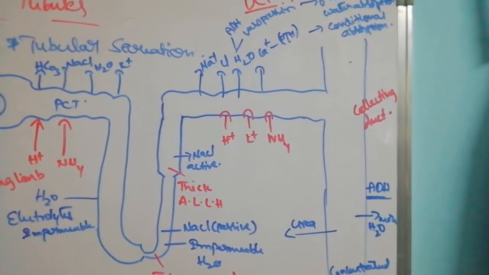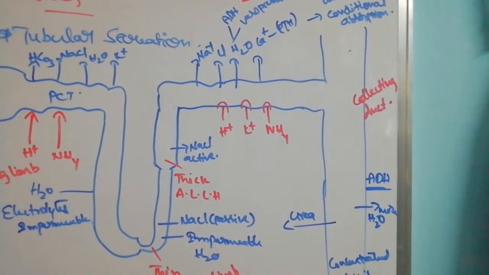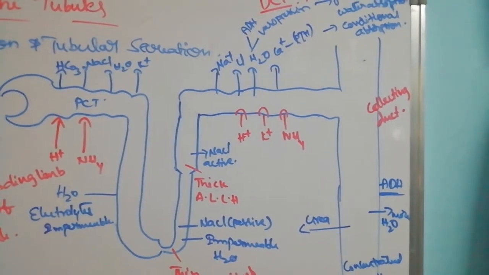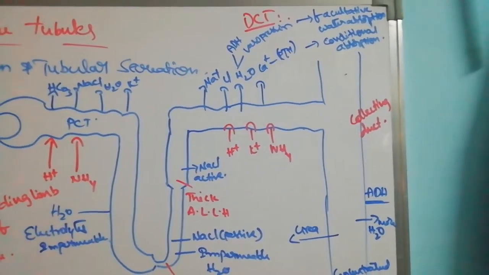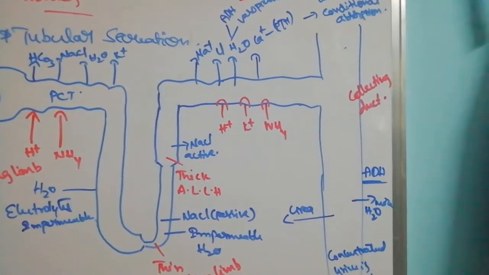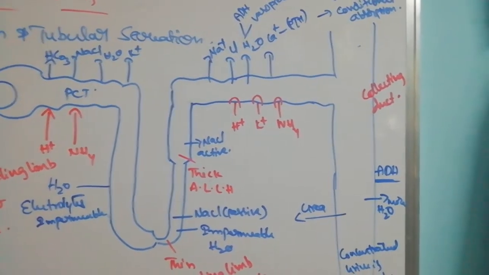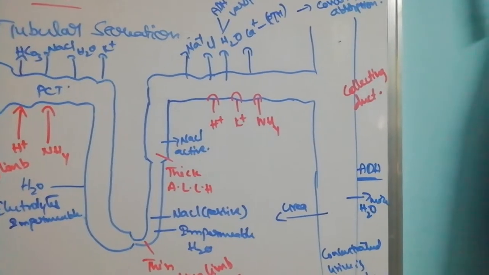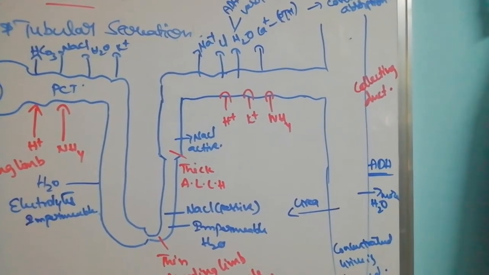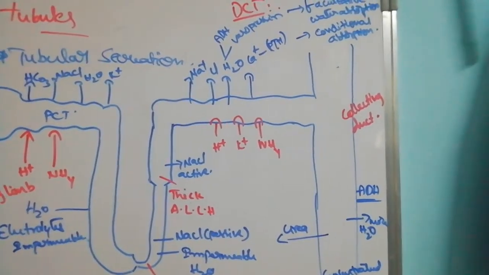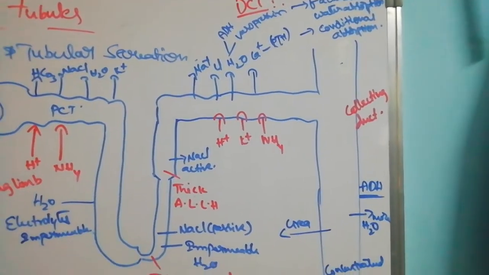This is called facultative water reabsorption, because if they are not there, absorption of water will not take place. That means it requires ADH and vasopressin.